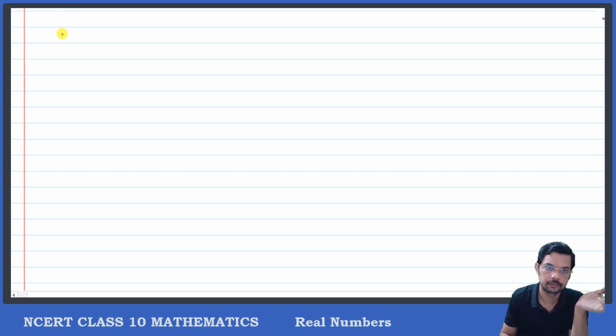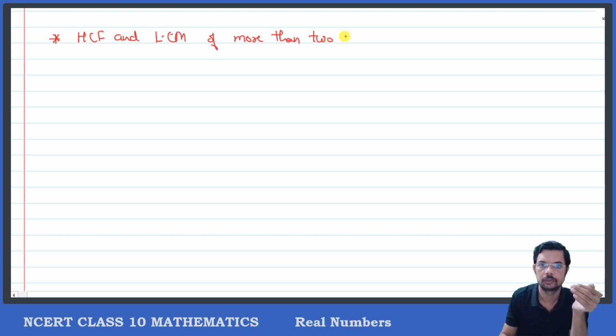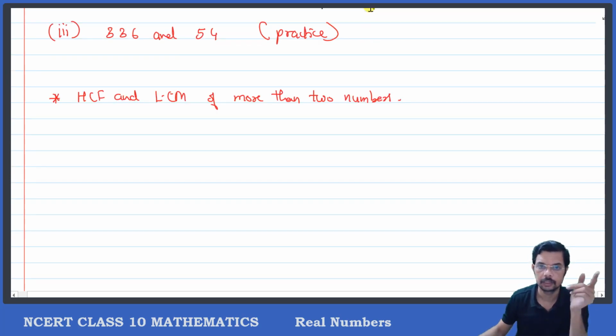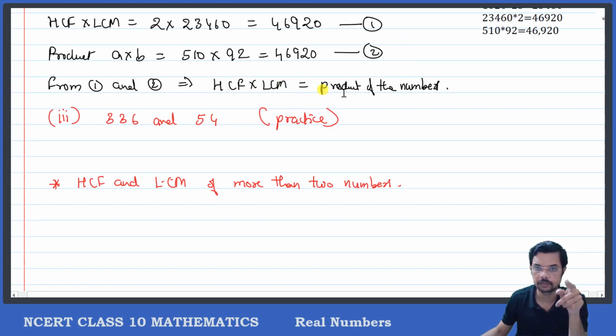HCF and LCM of more than two numbers. You should note that the previous relationship, that the product of HCF and LCM is equal to the product of the numbers, only works for two numbers.